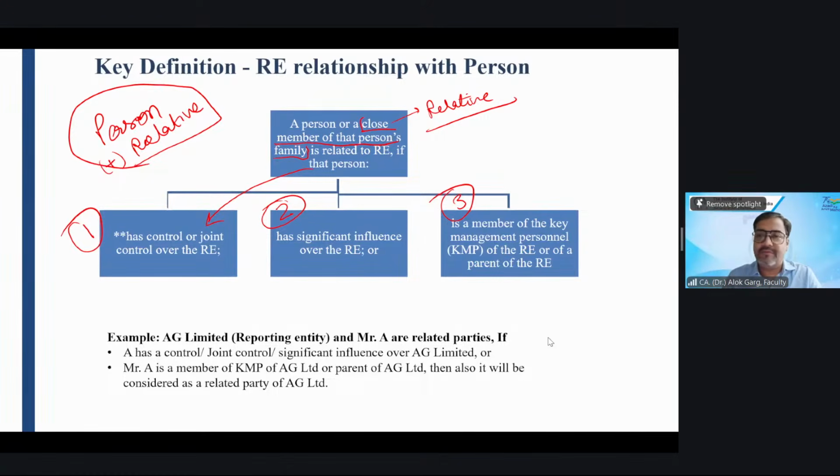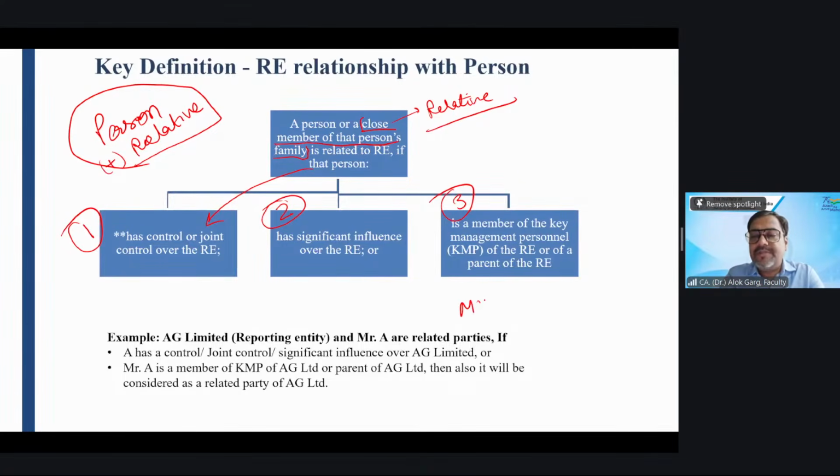Second example: Mr. A is the managing director of the parent company of AG Limited. Mr. A is the KMP of the parent company of the reporting entity, which is AG Limited. Tell me whether Mr. A is a related party to this subsidiary company, I mean to say AG Limited. Yes, sir. Yes, but sir, your yes does not contain a lot of confidence. He is a member of KMP of a parent. You are absolutely right, Lavanya.